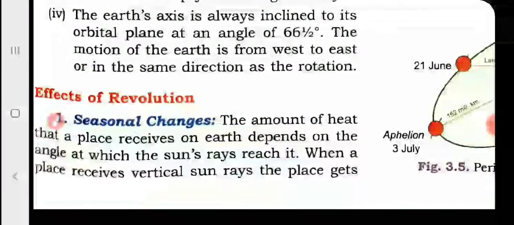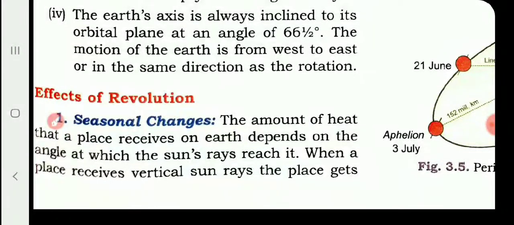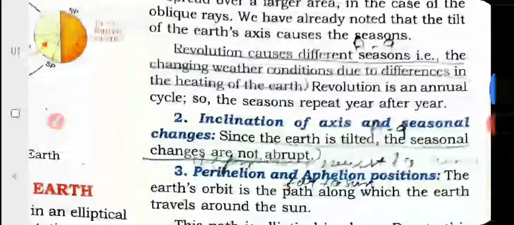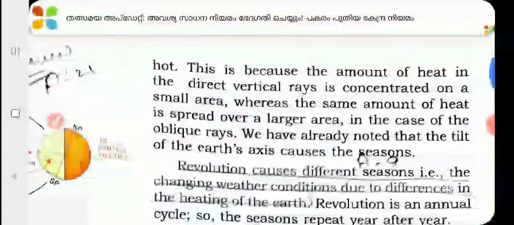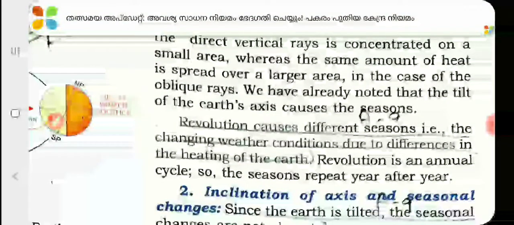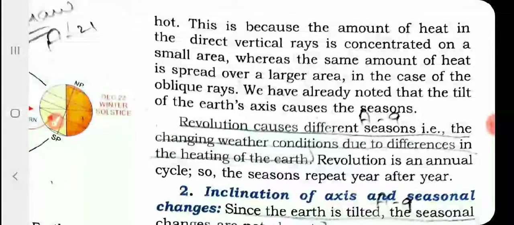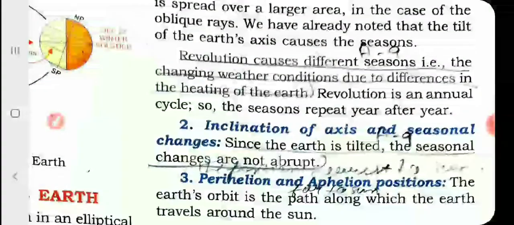First one, seasonal changes. There are always changes in the season, summer season, winter season. Seasonal changes occur because of the revolution of the earth. Revolution causes different seasons, that is, changing weather conditions due to differences in the heating of the earth. Revolution is an annual cycle, so the seasons repeat year after year. Clear now?